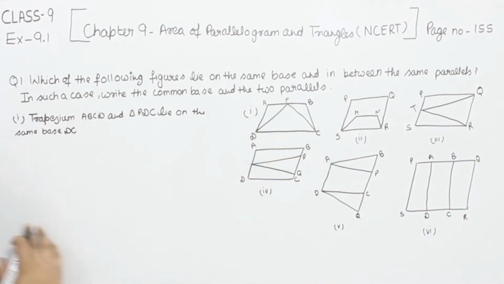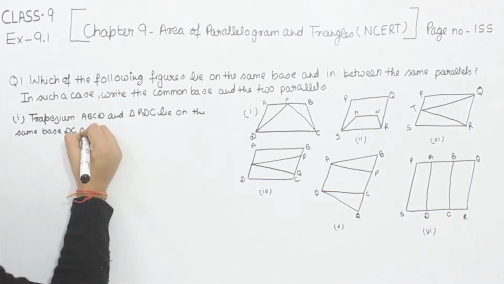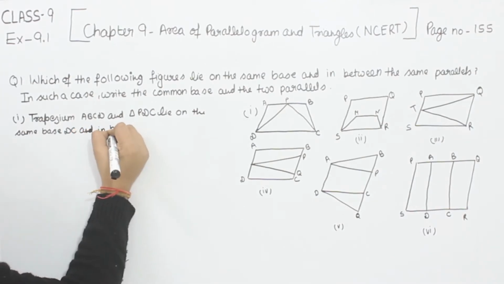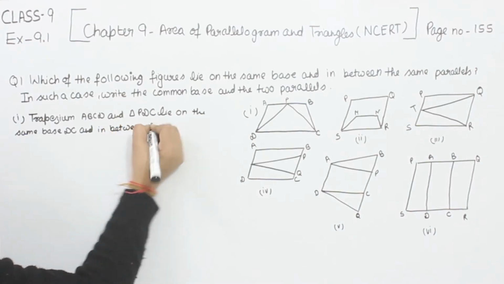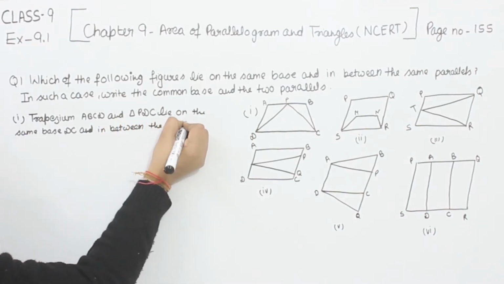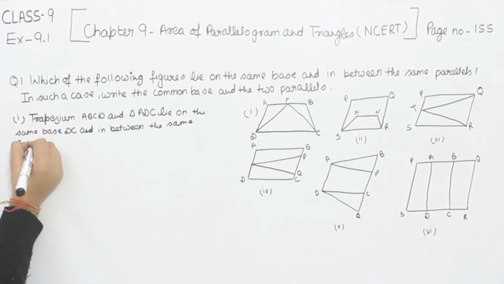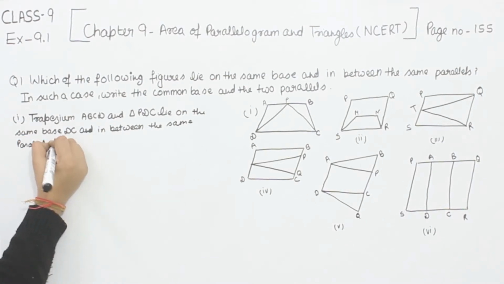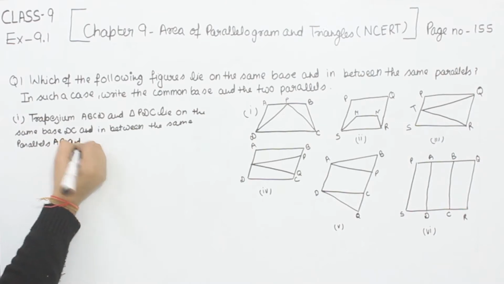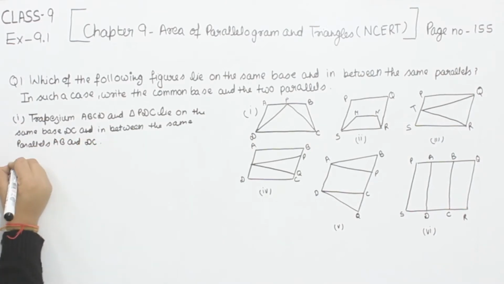The base is same for both of them and in between the same parallels AB and DC. So this is the part 1.